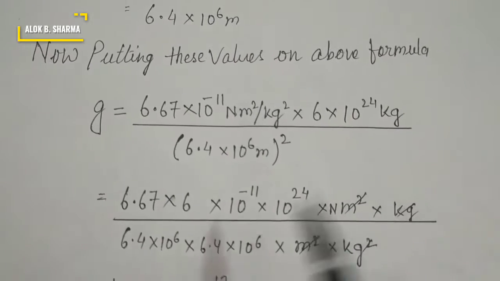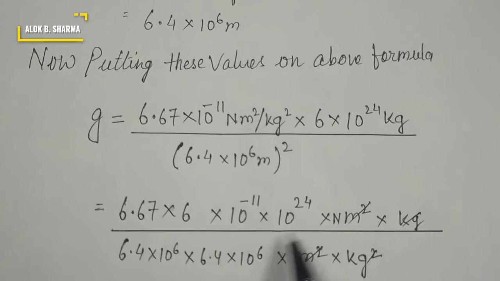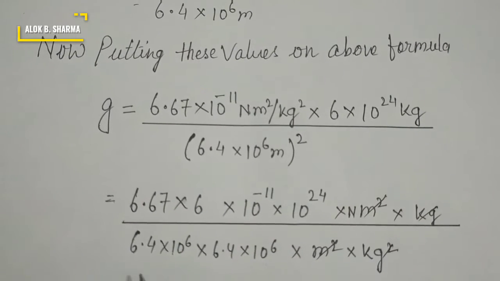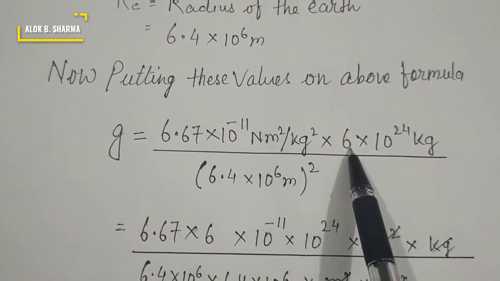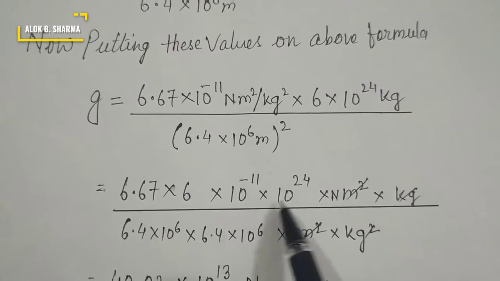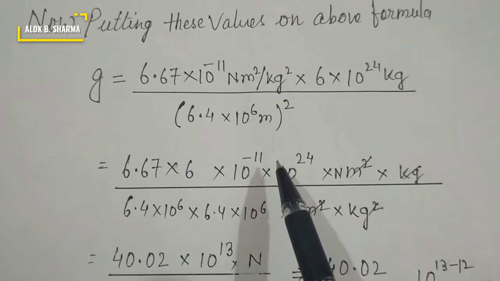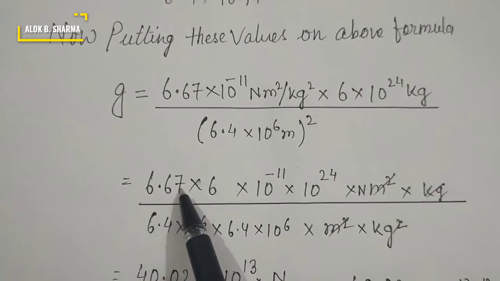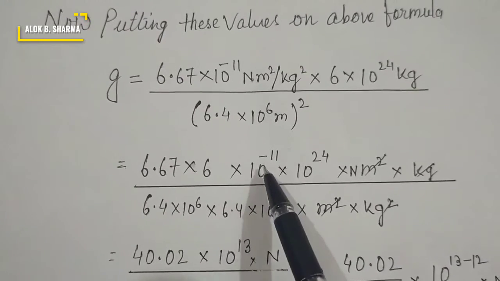Now we solve this. We take all the exponential parts on one side, the numeral parts on one side, and the units on one side. So 6.67 into 6 multiplied, we will get this much.